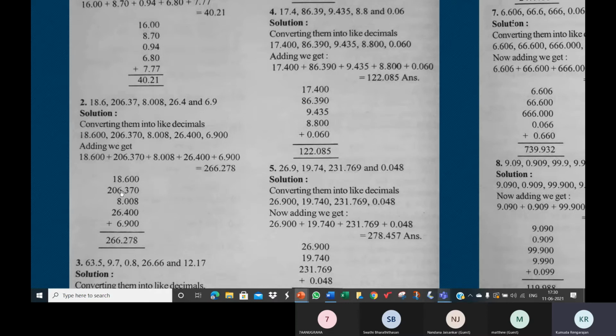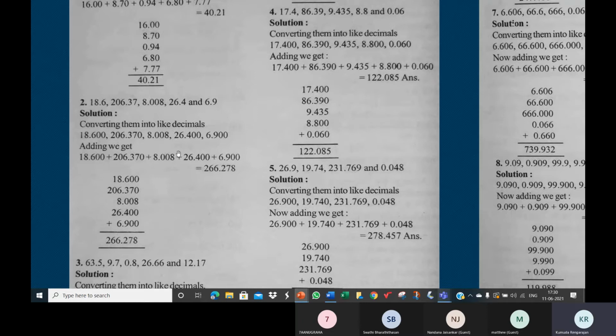And the decimal point also falls in the same column, one below the other. You can see the digits in the tenths place falling one below the other, the hundredths place falling one below the other, the digits in the thousandths place one below the other.